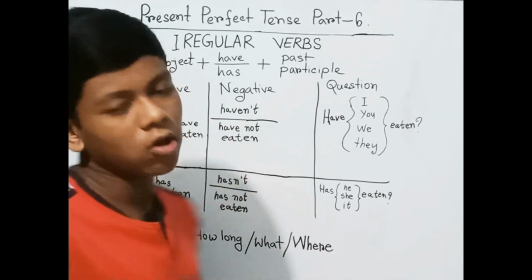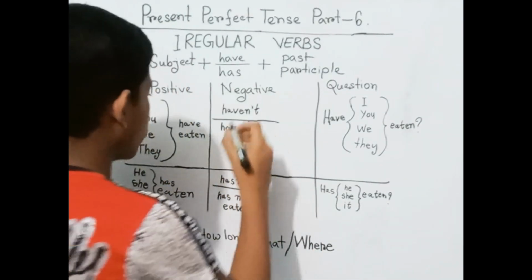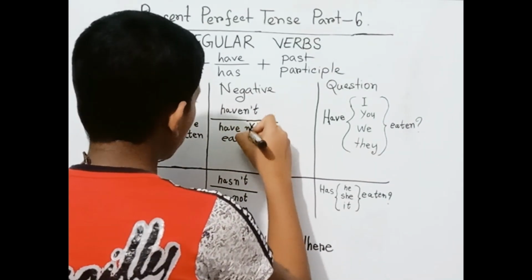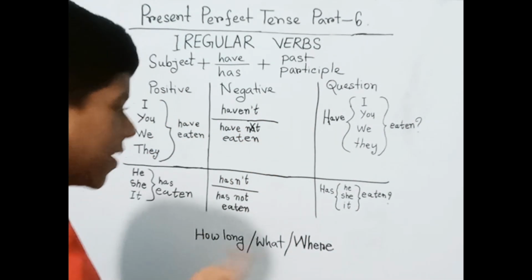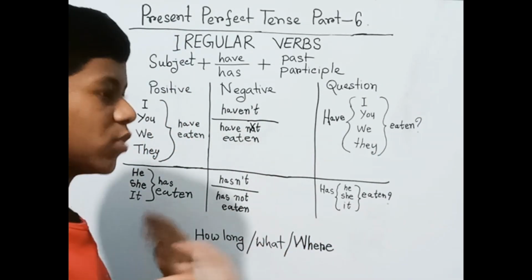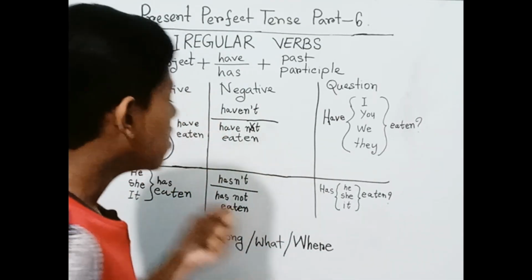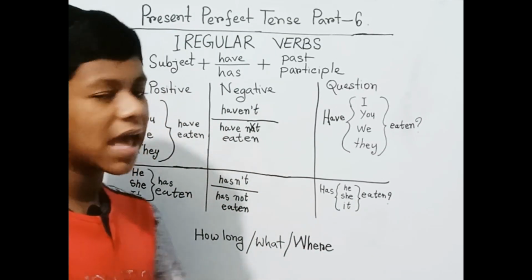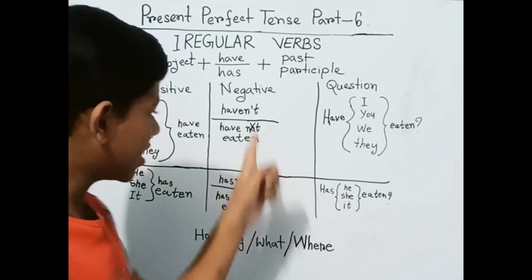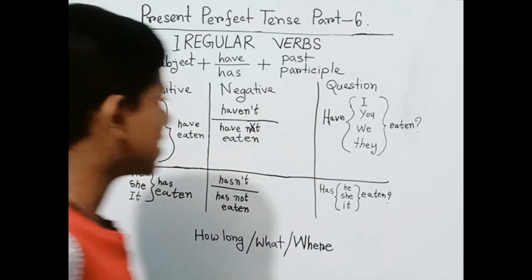Or if you want, you can also use have not. But when you want to contract it, you cross out the o and add the apostrophe. Then it becomes: I haven't eaten, you haven't eaten, they haven't eaten, we haven't eaten. Same here: he hasn't eaten, she hasn't eaten, and like this. Same as haven't, so we have already understood the positive and negative.